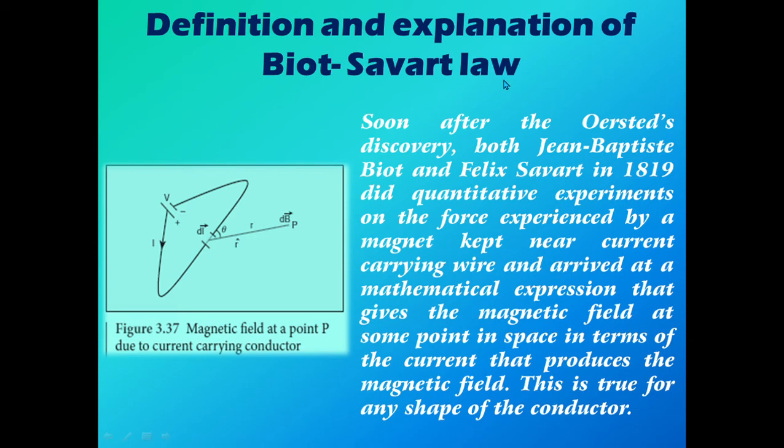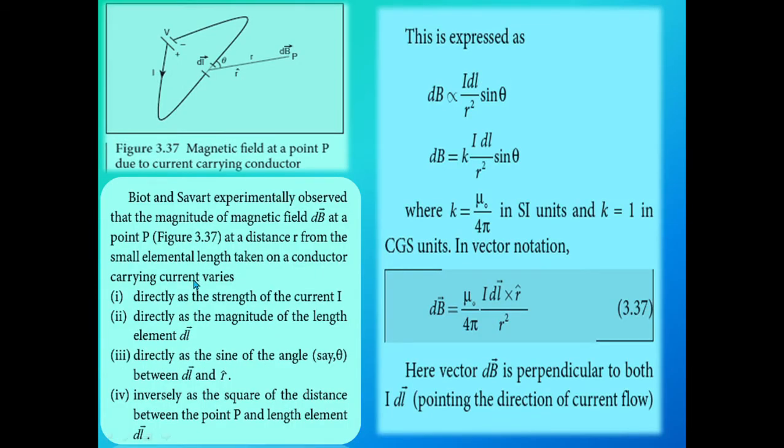What is the statement of the Biot-Savart law? The magnitude of the field dB at a point P, due to a small element of a conductor carrying current, varies directly as the strength of the current I, directly as the magnitude of the length element dl vector, and directly as the sine of the angle theta between dl vector and r cap.